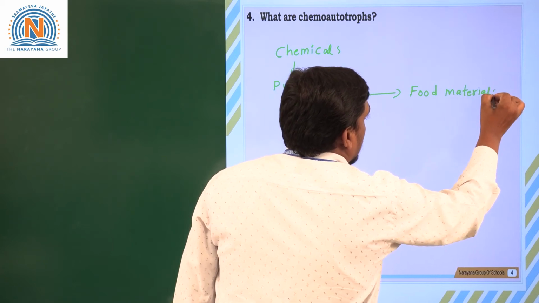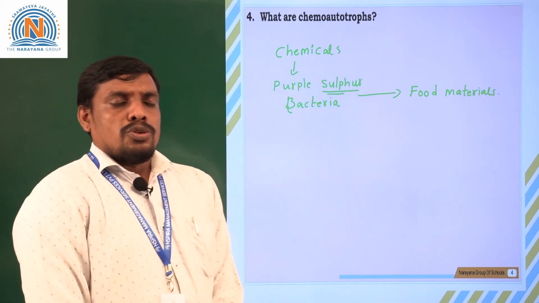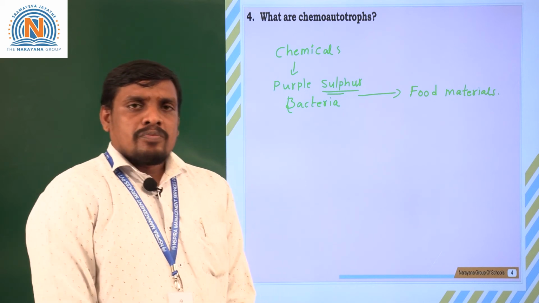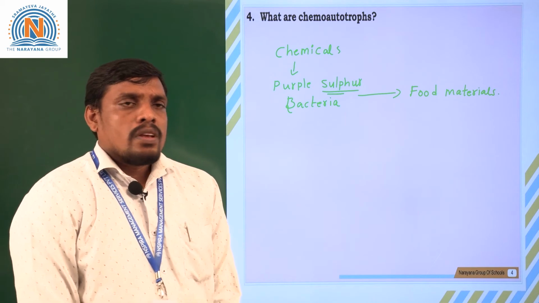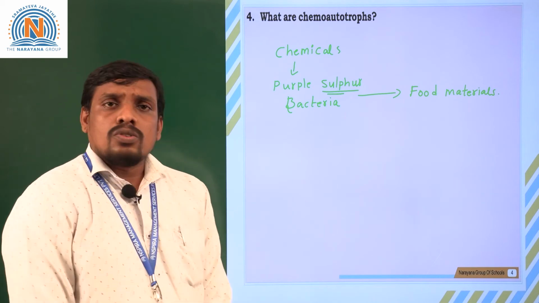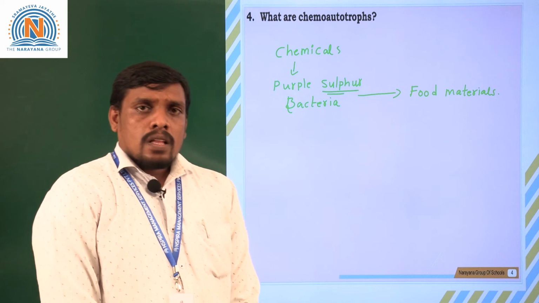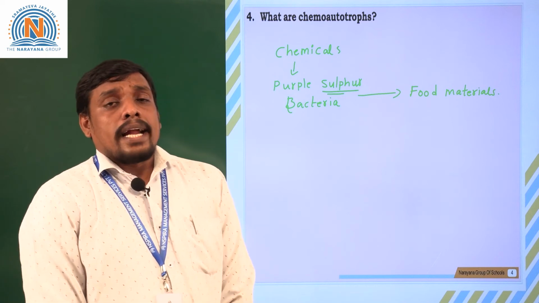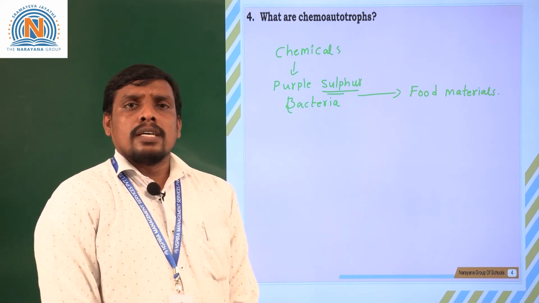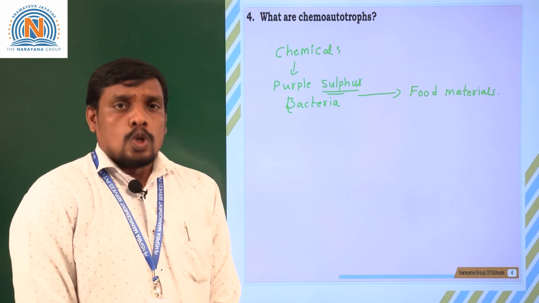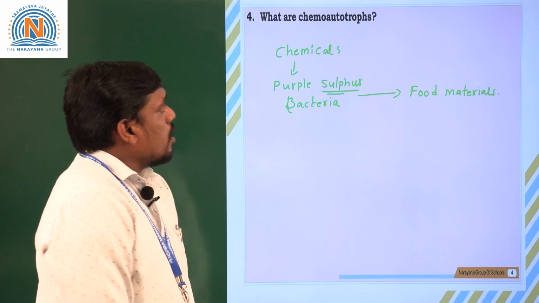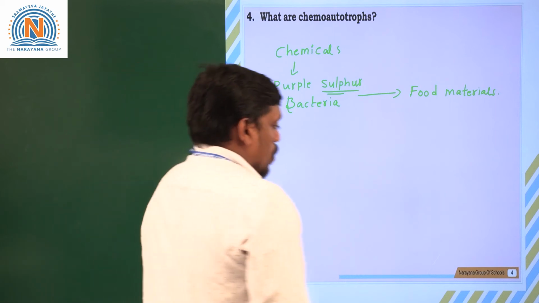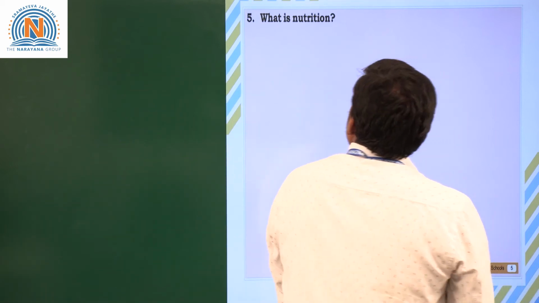I want to give the clarity here. During photosynthesis, we have seen carbon dioxide is essential for making glucose. Whereas during chemoautotrophic nutrition, sulfur or other kinds of chemicals play a key role in the synthesis of glucose. So hence, these kinds of organisms are called chemoautotrophs. Moving to next question, students.